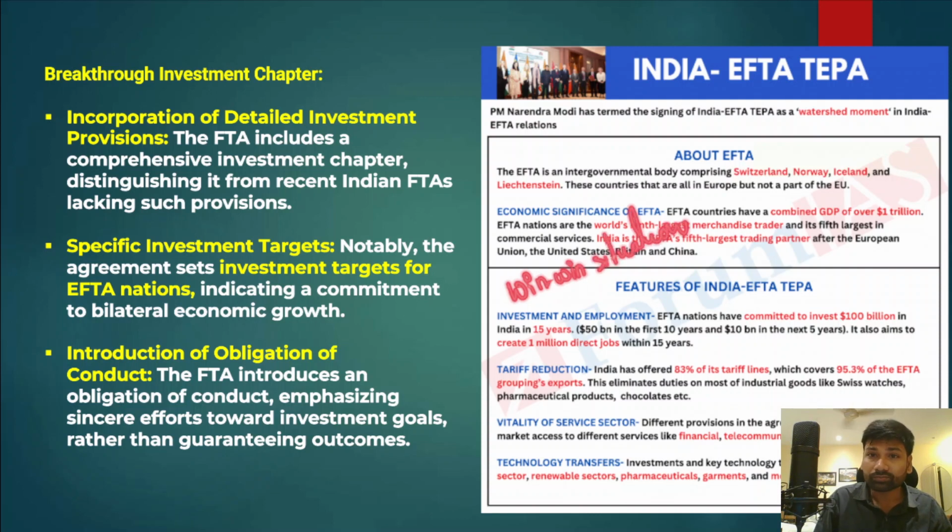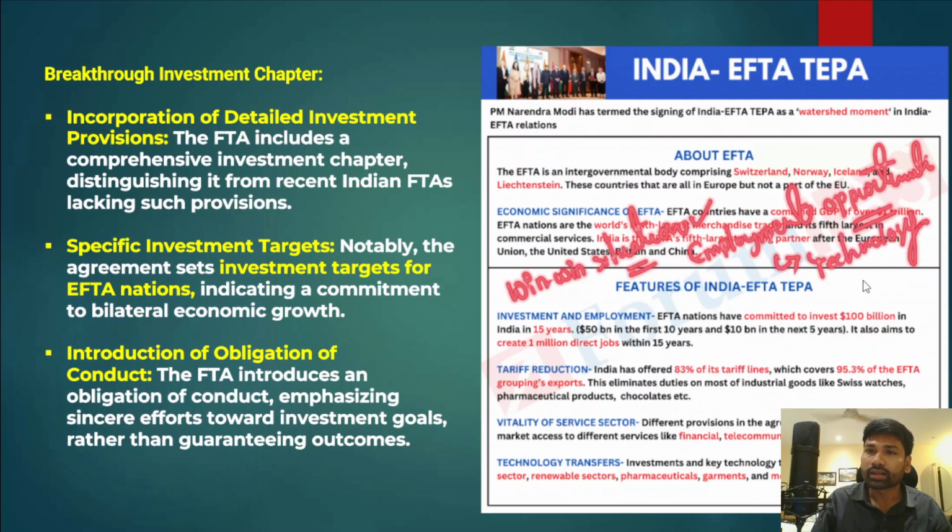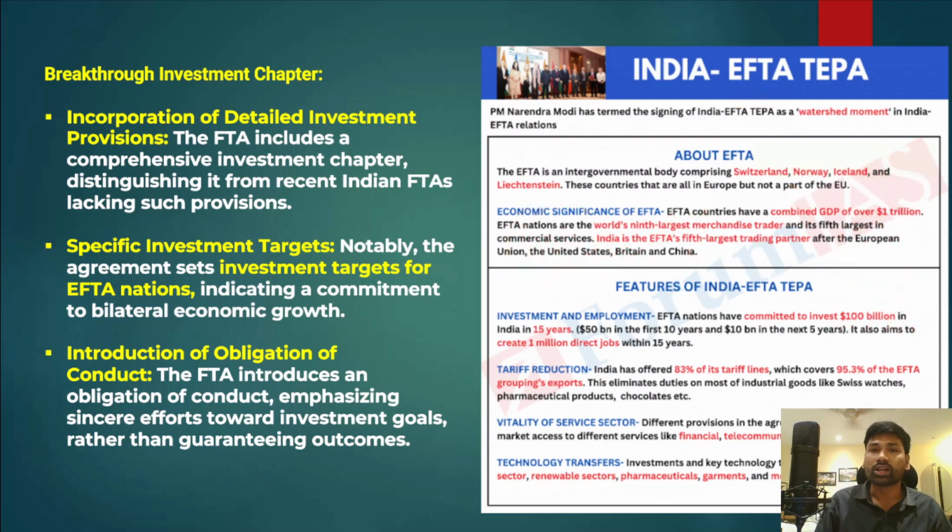It is because this particular trade agreement, on the one hand, is providing gainful employment opportunities for the youth, and at the same time it is also bringing huge investments into India. Now, when any country is investing in India, it also comes with technology transfer and even infrastructure development. So the 100 billion investment by these European Free Trade Association countries is actually huge, and that is going to benefit India in the long term.